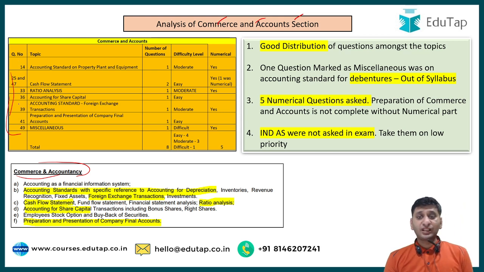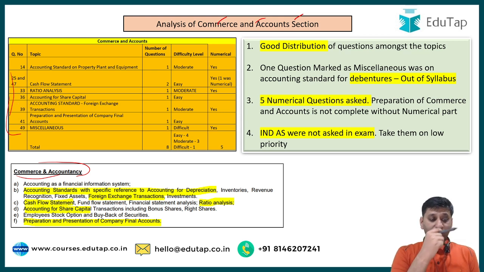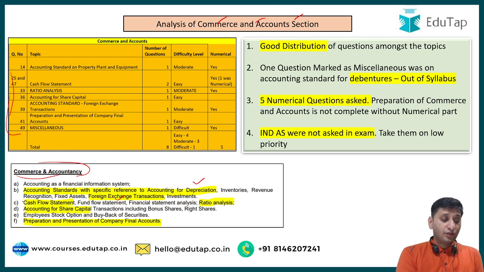Now coming to commerce and accounts, you can see the questions were asked from the accounting standard related to depreciation. The depreciation related accounting standard is basically now called the accounting standard for property, plant and equipment. So there was one question asked from that. Then there was one question from the accounting standard related to foreign exchange transactions. Two questions from cash flow statement.